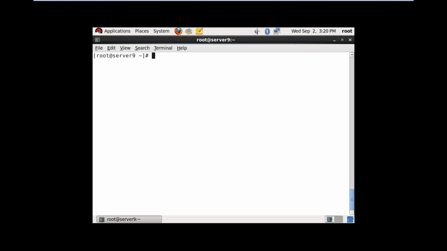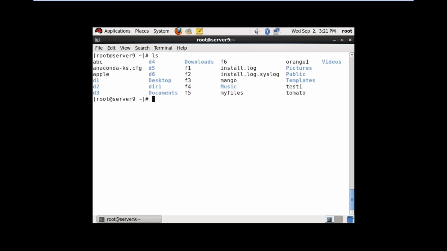Sometimes your operating system is also going to be corrupted. But unnecessary files and directories we have to remove. How to remove, we are going to see. So I want to remove a file: rm file name f1.